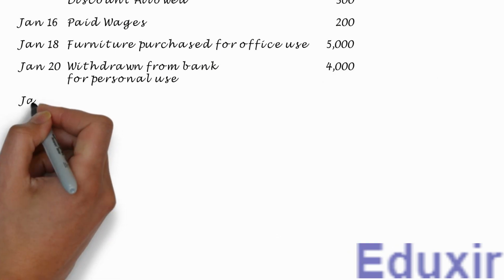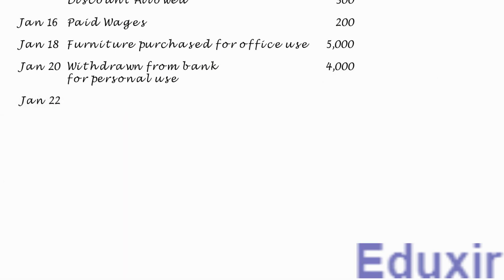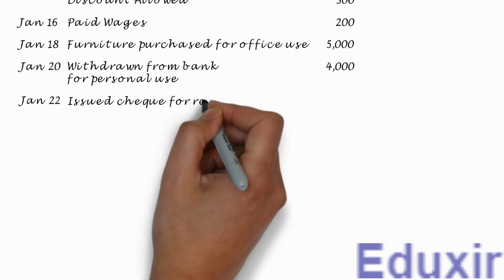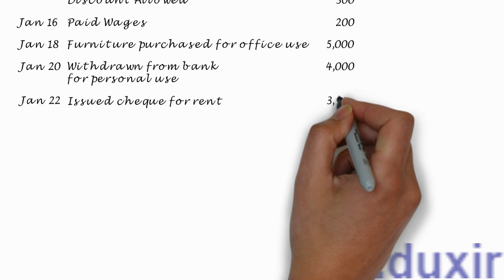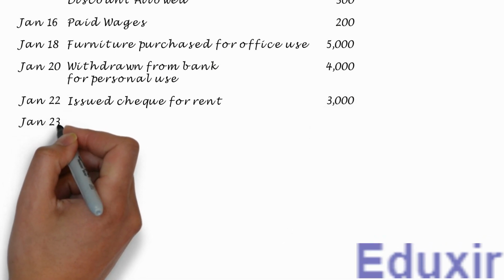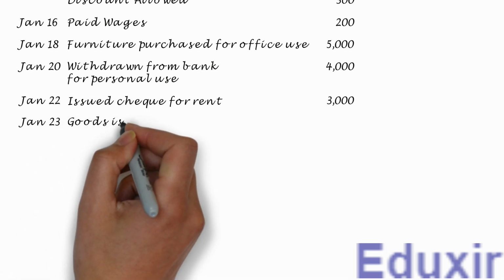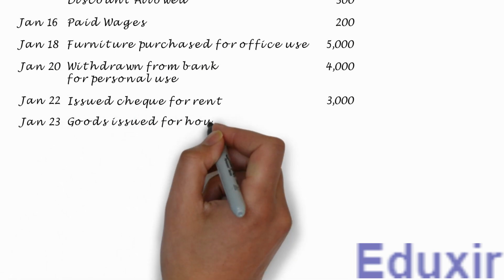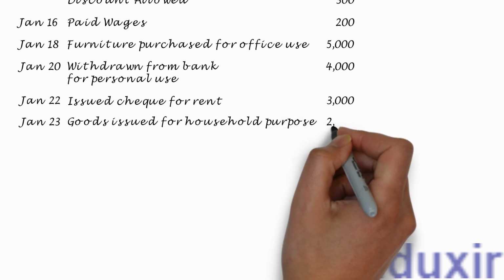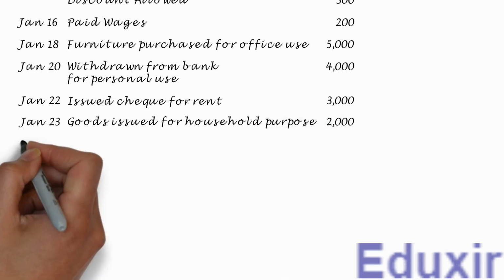On January 22nd, issued check for rent 3,000 rupees. On January 23rd, goods issued for household purpose 2,000 rupees.